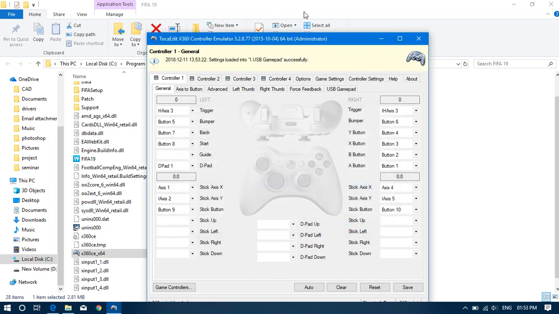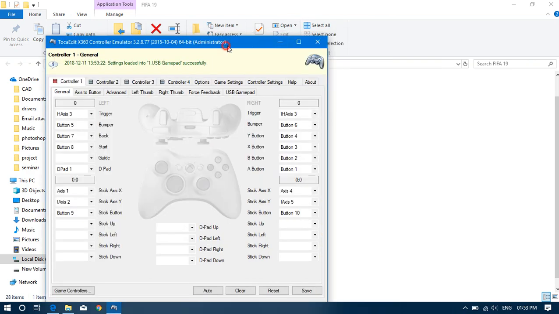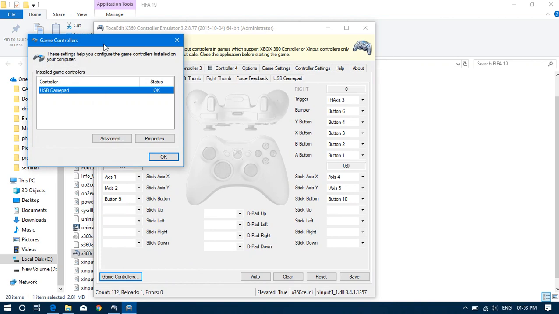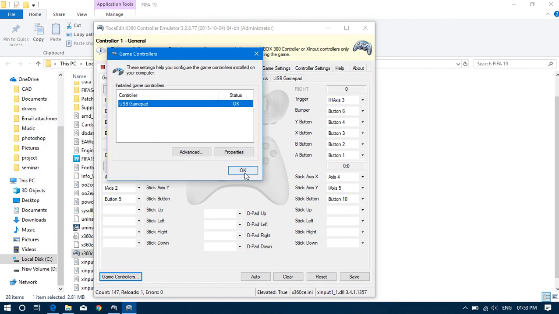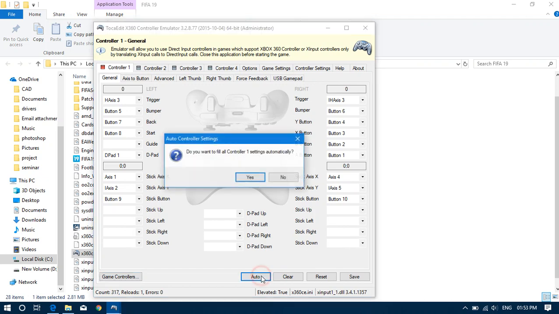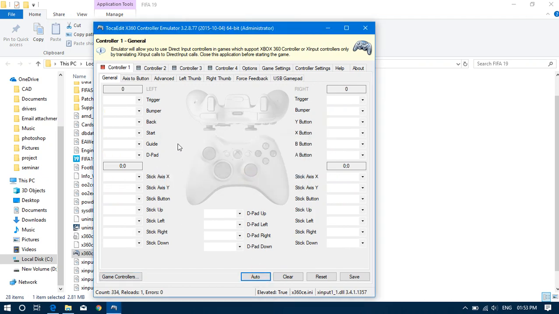Okay, you check your game controller over here, click OK. Then if this button hold or is not showing, you can do an auto button over here. You can click this button, then it will come automatically, everything will fill up.